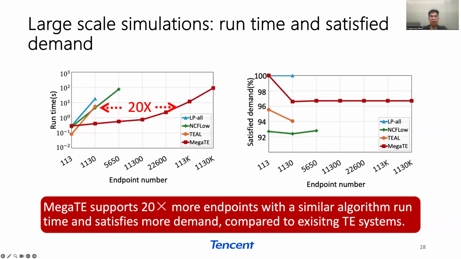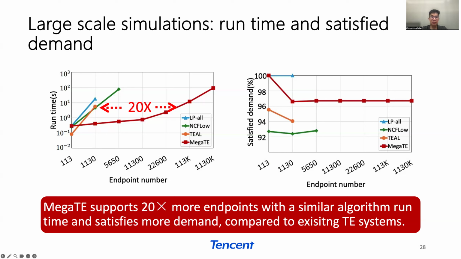path. We finally present the gains of MegaTE. We obtain traffic metrics at the granularity of endpoints from production and evaluate the performance by increasing the number of endpoints. We compare MegaTE against the existing TE schemes such as NCFlow and TEAL. We observe that for the network topology with about 1,000 endpoints, both NCFlow and TEAL take 5 seconds to complete TE computation. In contrast, MegaTE completes the flow allocation for more than 22,000 endpoints for the same optimization runtime, supporting 20